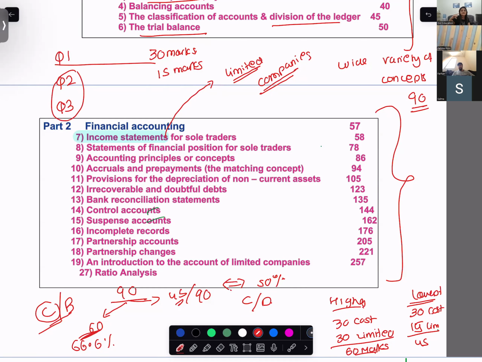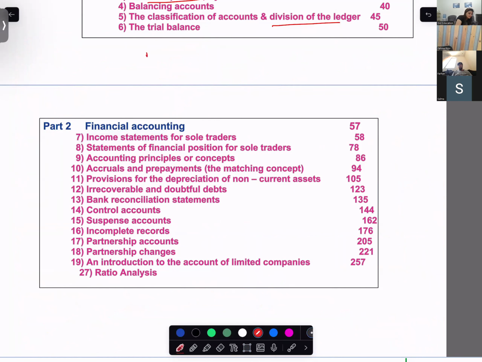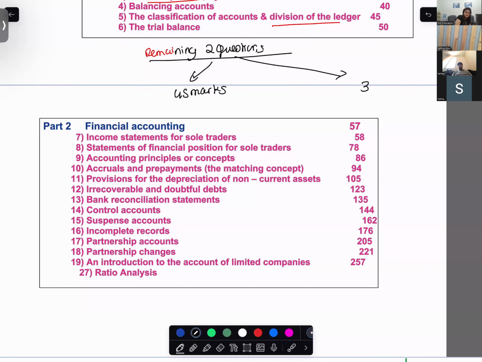Remaining 2 questions, if limited company is not coming for 30 marks. If I'm talking on the higher range, the remaining 2 questions will either be of 45 marks or it will be of 30 marks.